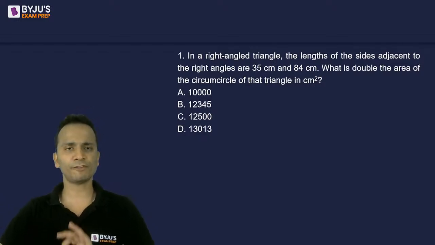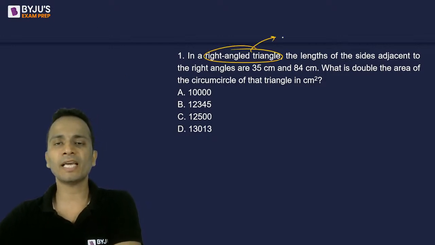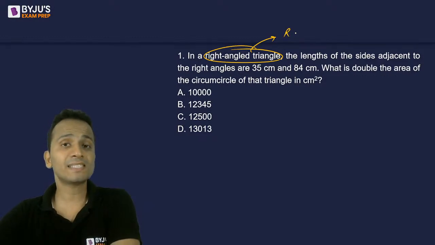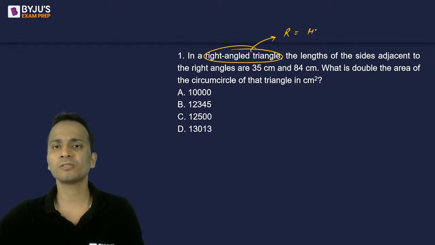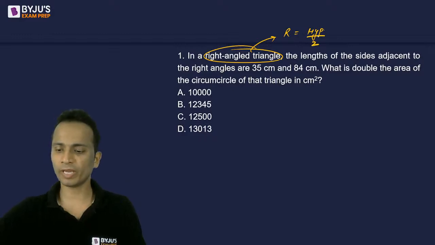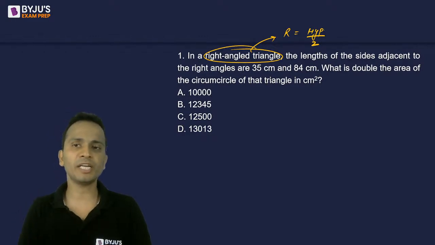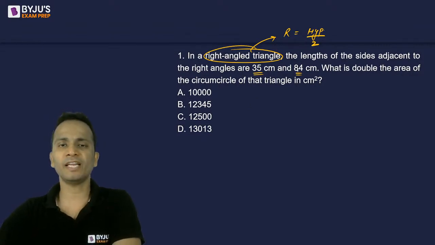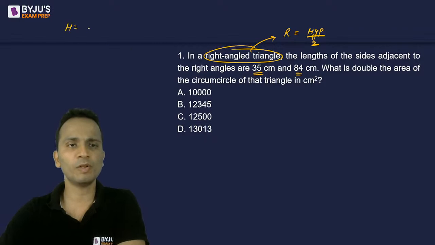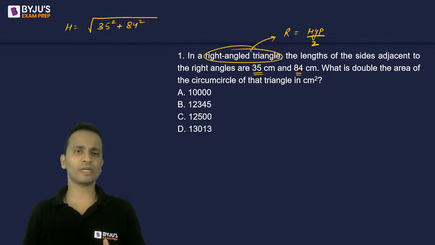Okay, let's begin with this. First of all, some basic concepts. This is a right angled triangle, right? In a right angled triangle, the circumradius, denoted by capital R, is equal to the hypotenuse divided by 2. So half of the hypotenuse is the circumradius. To find the circumradius, first of all we'll have to find the hypotenuse. Both the perpendicular sides are given, 35 and 84. So the hypotenuse will be equal to under root of 35 square plus 84 square. Now we have to calculate the square of 35 and the square of 84.